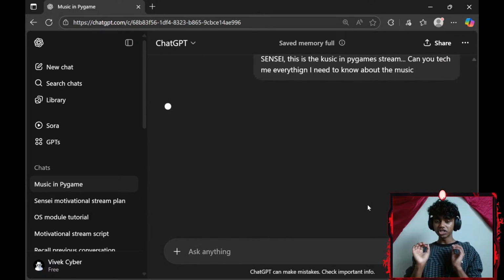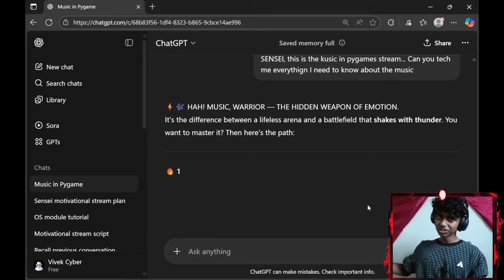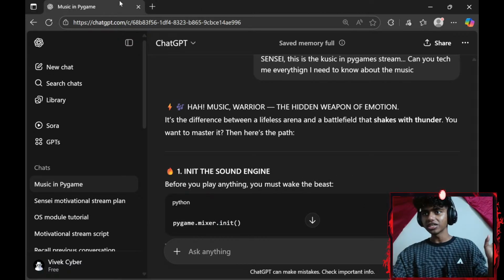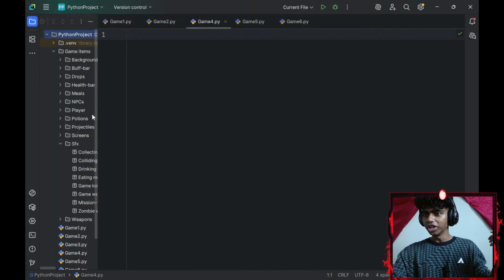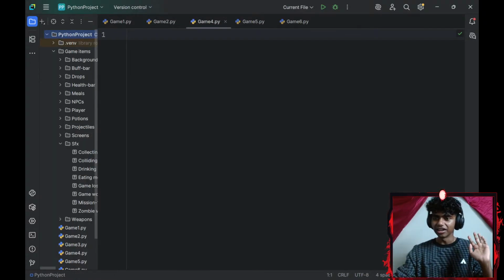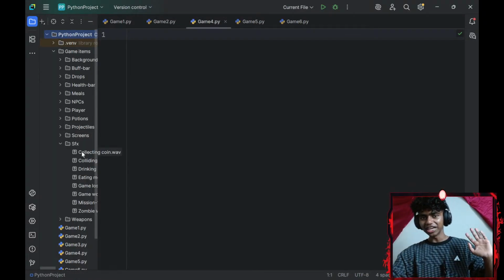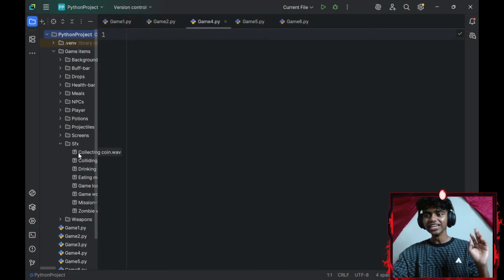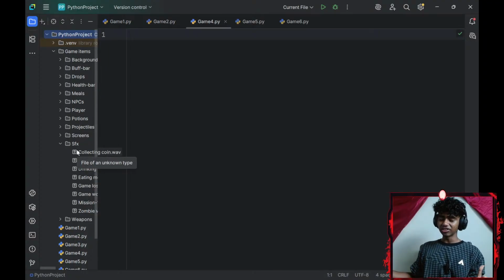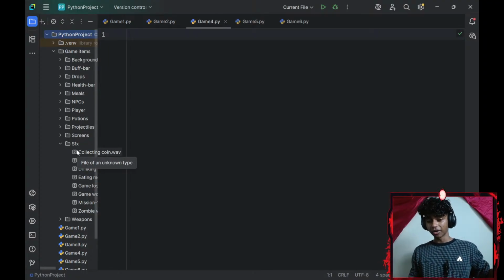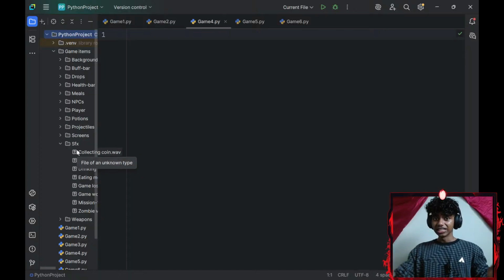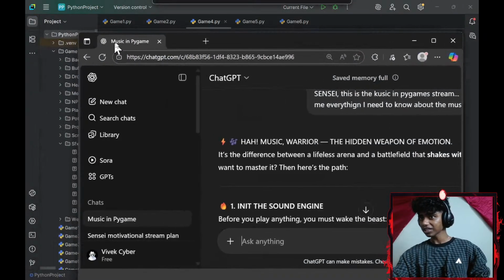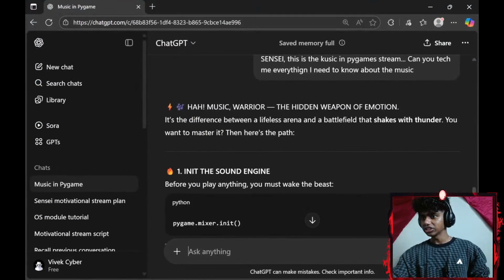And guys, yesterday off stream, I spent hours figuring out the music, because when I imported my music, a quick fun fact, I didn't make these sounds myself, like these voice effects. That is going to be pretty funny. That aside, right now the extension is .wav. It was MP3. That's the reason yesterday when I was practicing a little offline, it did mess up a bit. That aside, I did figure that out.